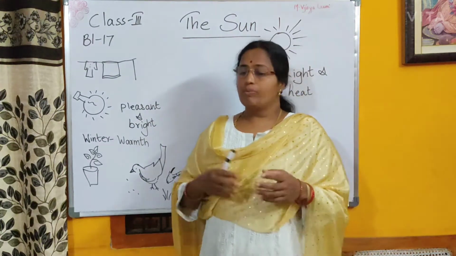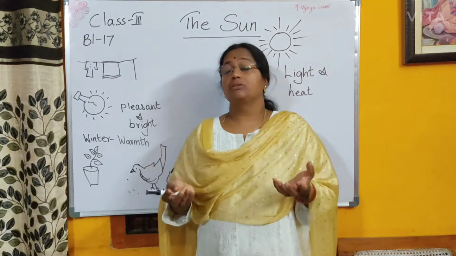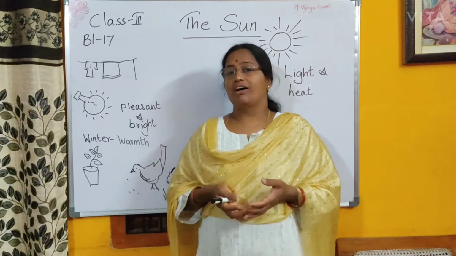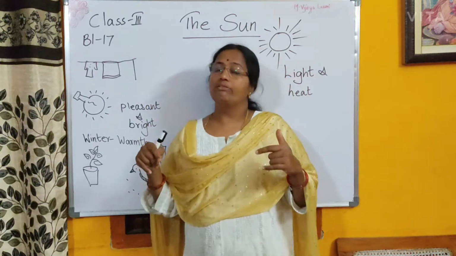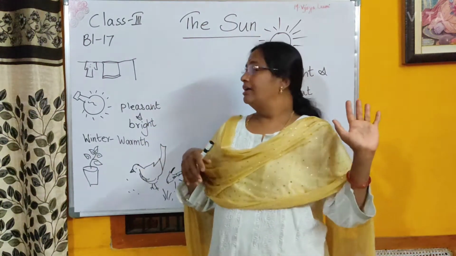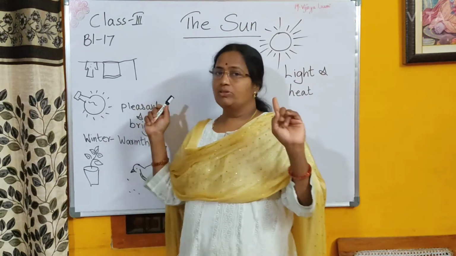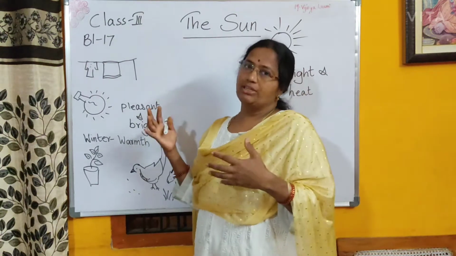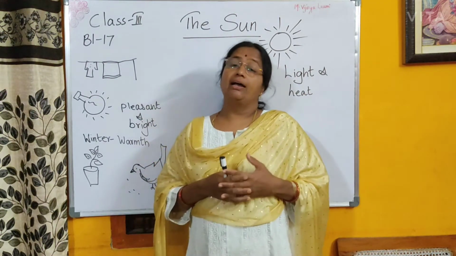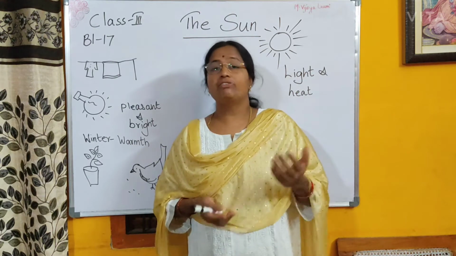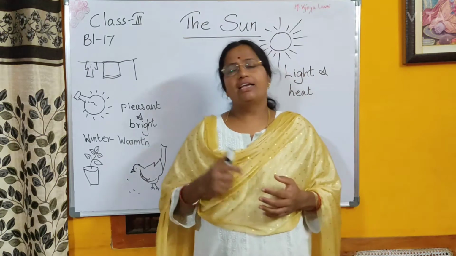Okay, you can compare this. In summer season, the wet clothes dry faster. The washed clothes, when they are wet, are hanged on the wire, and the sun helps to dry the clothes faster, right? So this is one use, how we are using the sunlight. Second thing is that after 6 o'clock in the evening, we switch on the lights, tube lights, LED lights, everything in our house.